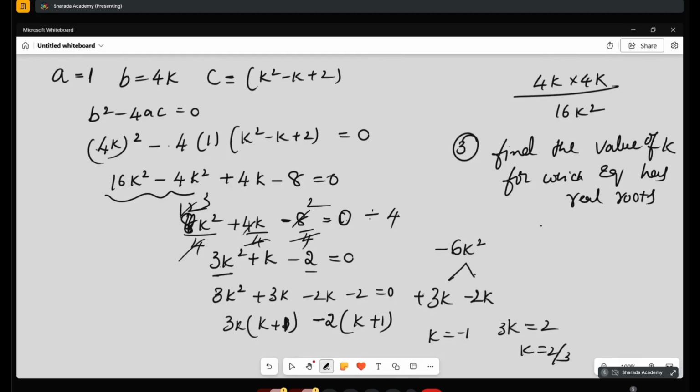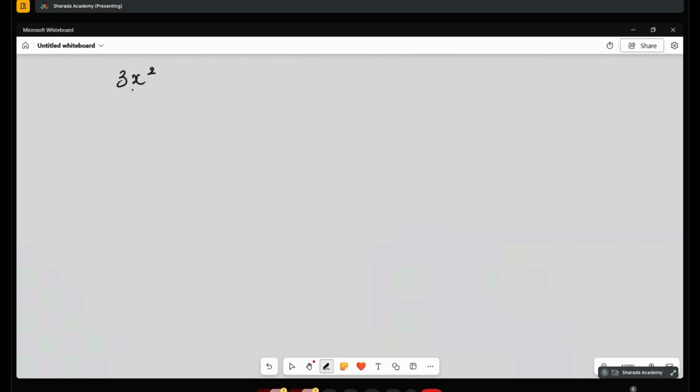First one: kx square minus 6x minus 2 is equal to 0. It has real roots. Now find the value of k. Good question. In the same way, 3x square plus 2x plus k is equal to 0. Okay.